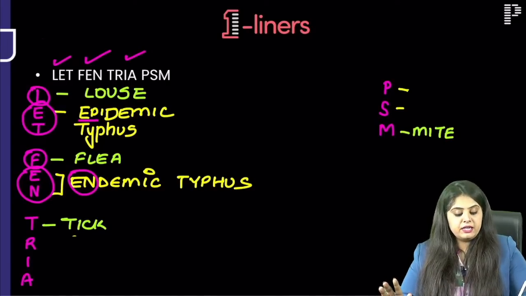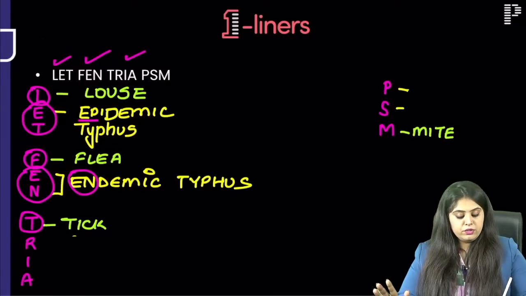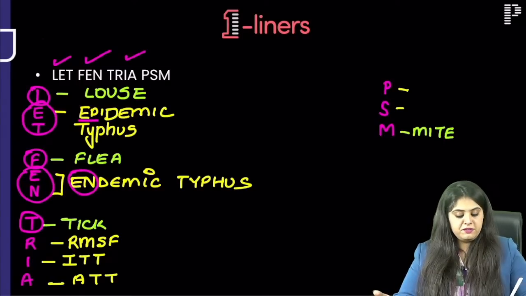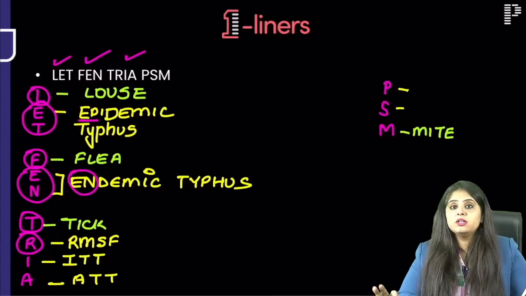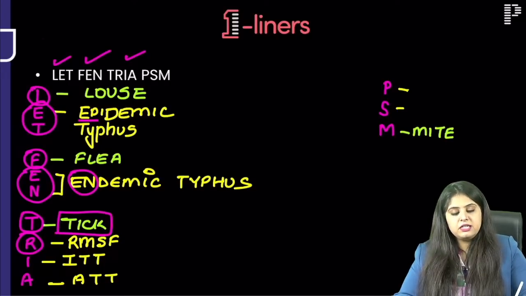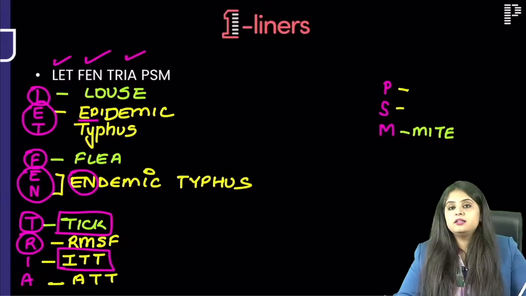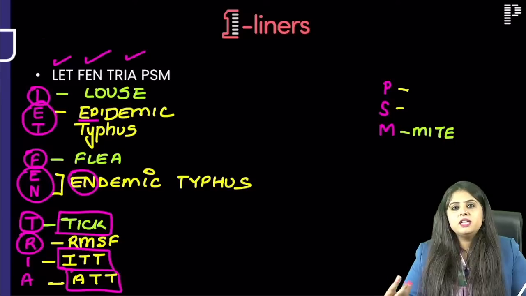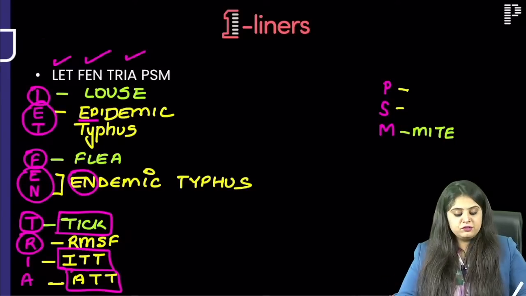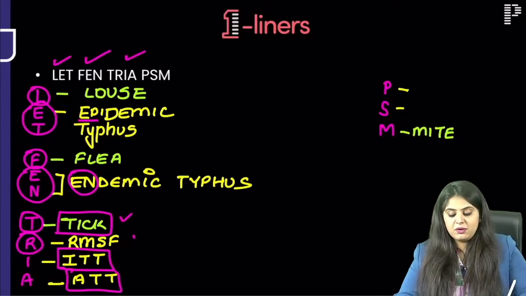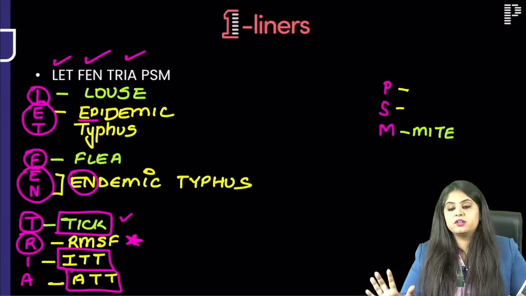Now coming to Tria. Tria is tick. Tick is going to transmit Rocky Mountain spotted fever. The most important thing to learn is Rocky Mountain spotted fever. After that, every disease that has the word tick in it, Indian tick typhus, African tick typhus, or Australian tick typhus, you will know it is because of tick. What you have to know is Rocky Mountain spotted fever.